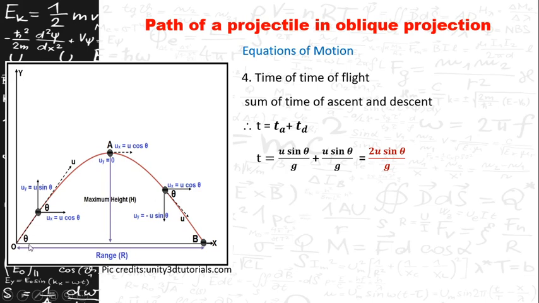Now apart from these things, we have to find out the horizontal range or the horizontal displacement made by the body on the ground. If you throw a body like this, we cannot measure the distance made by the body in air. So we will only measure the displacement made by the body on the ground, which is called the horizontal range.